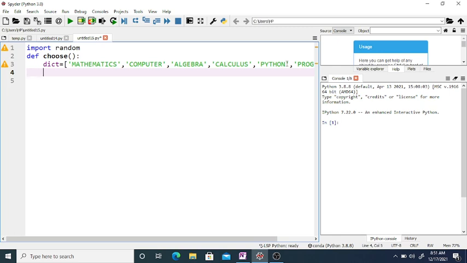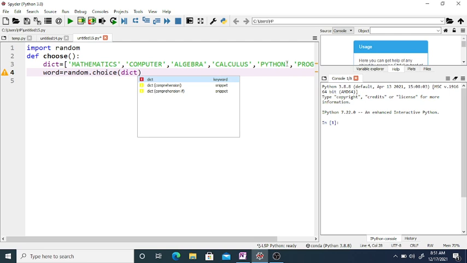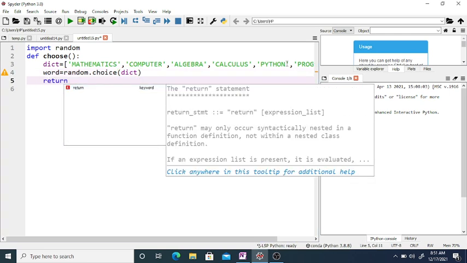Now we are going to select a random word. So word is equal to random.choice from dictionary, and return word.